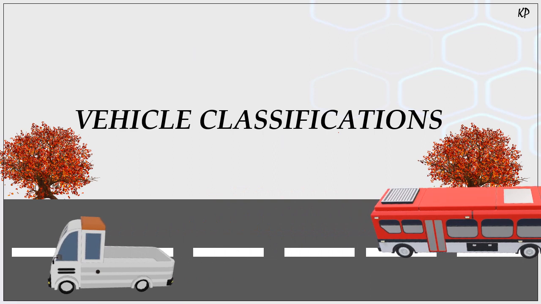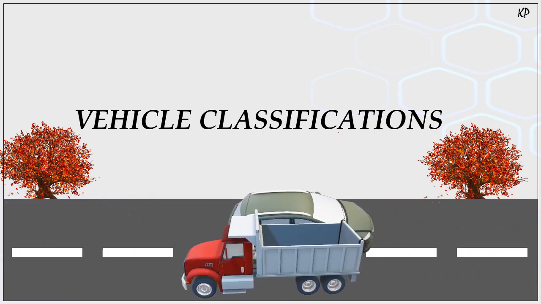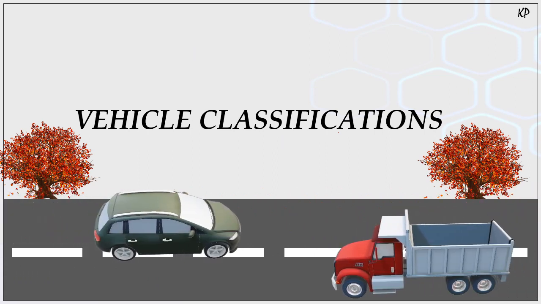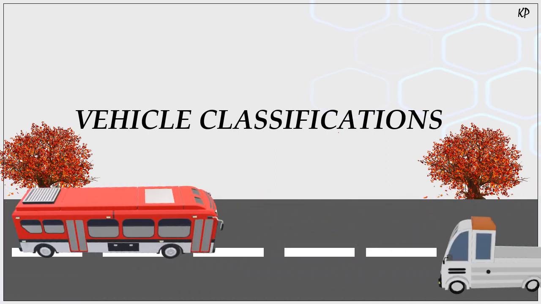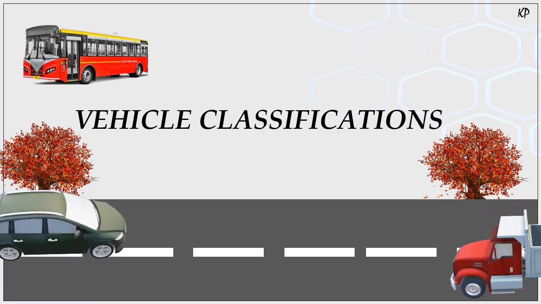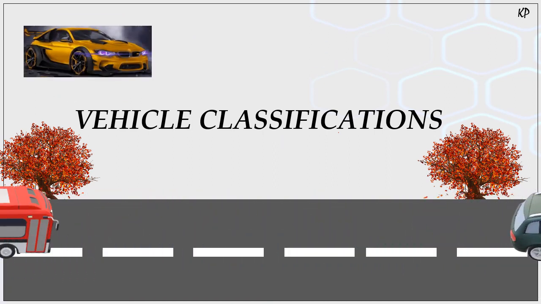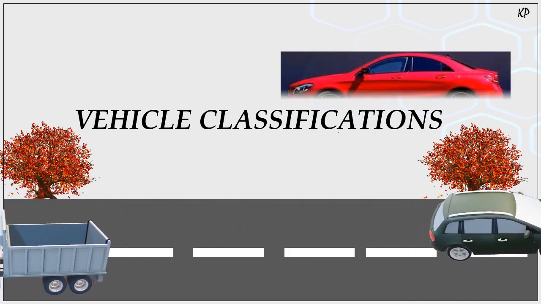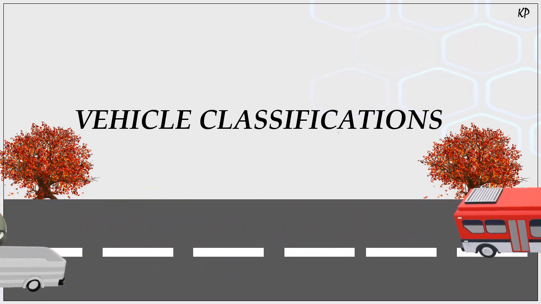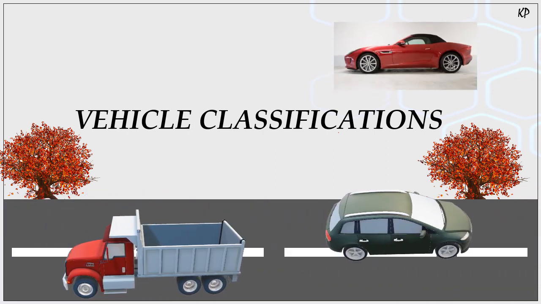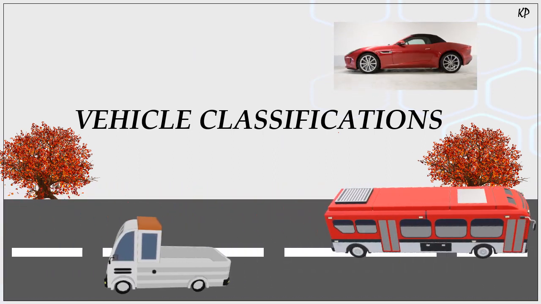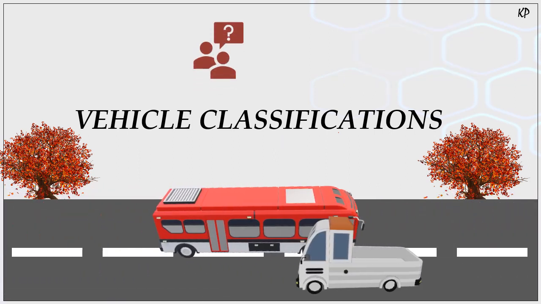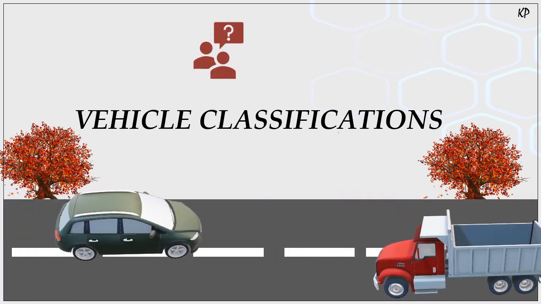Today we are going to see another interesting topic, that is vehicle classification. Now you will say we already know which type of vehicles are running on the road, like bus, truck, car. Some people will dig inside the car section and will say that we know sedan, hatchback, coupe, and convertible. But have you heard about something like M type vehicle or N type vehicle or A type vehicle?